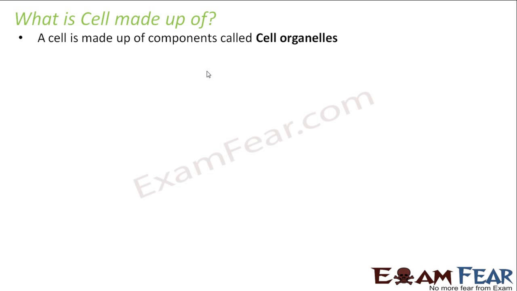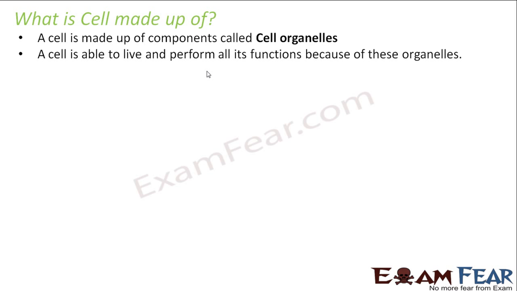A cell is able to live and perform all its functions because of these organelles. Even if a cell is performing some function, it will not happen magically, right? So a cell consists of different components called cell organelles. Each of these cell organelles performs a specific function. The functions performed by each of the cell organelles together enable a cell to live and to perform its functions.